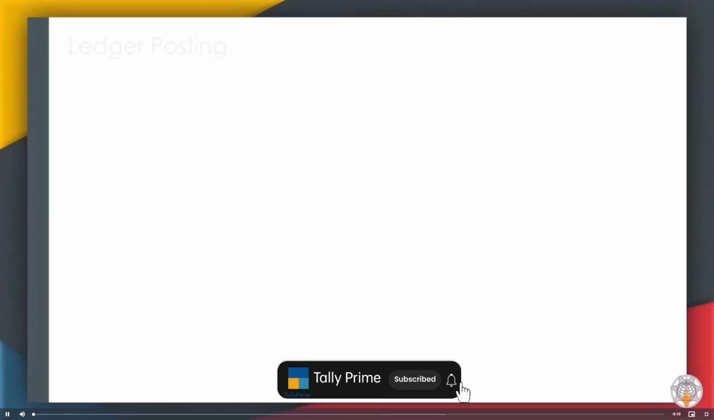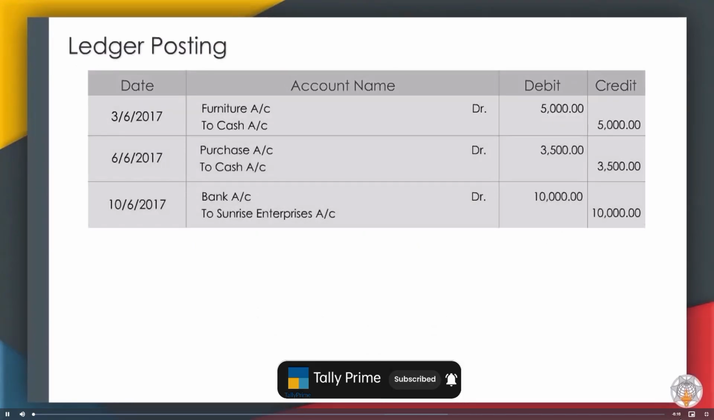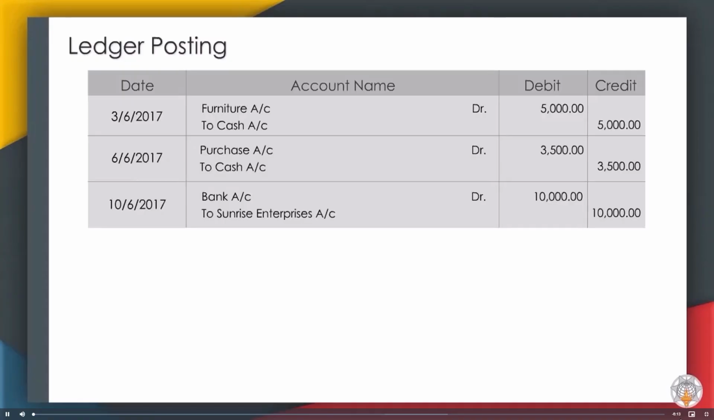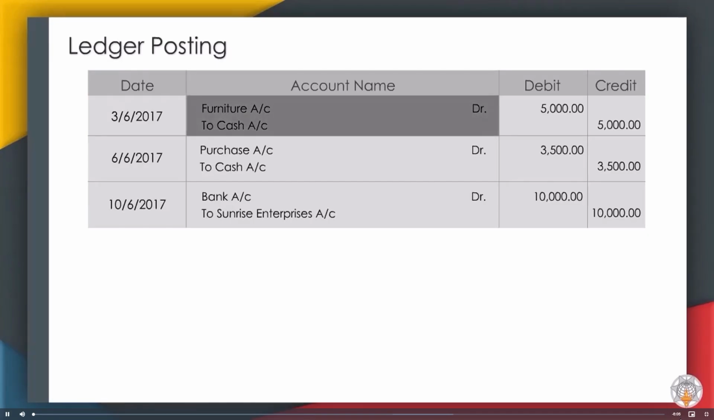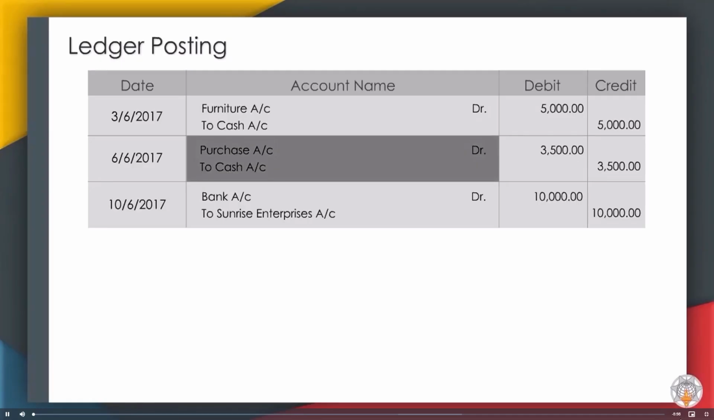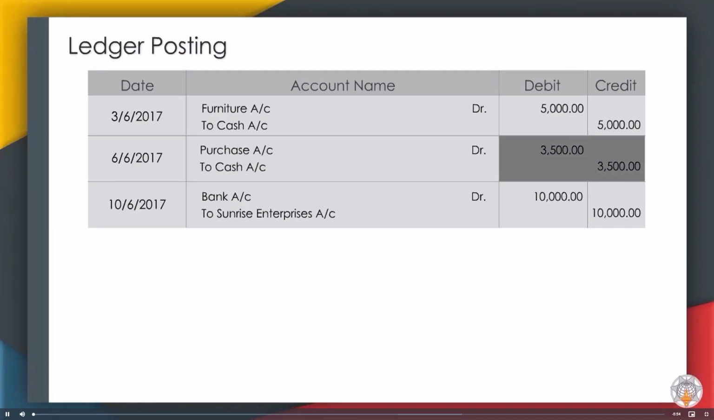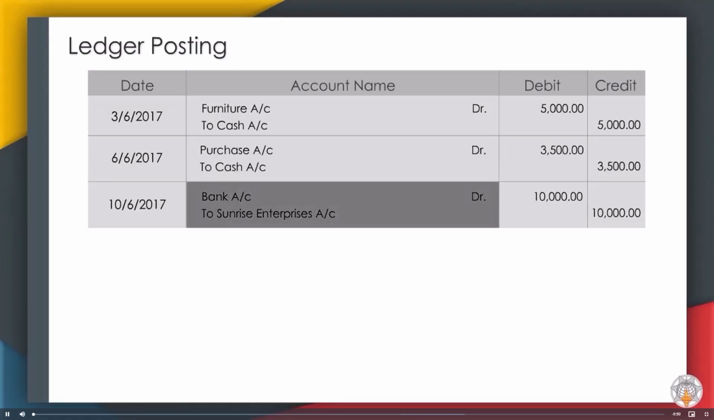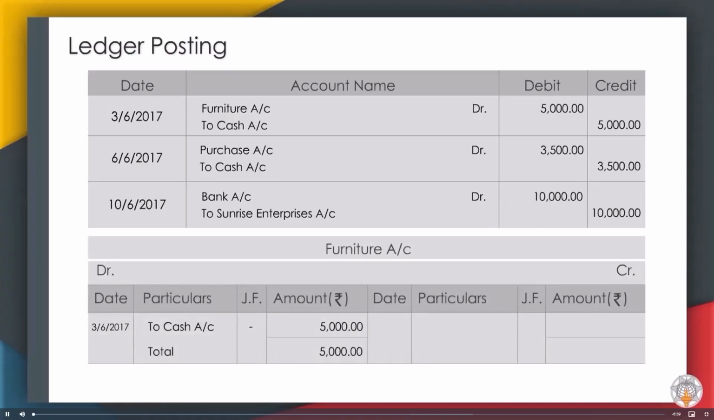Ledger posting. Posting these entries in respective ledgers. Let us post the previous journal entries in the respective ledger accounts. We have furniture account debit to cash account credit, amount is 5,000. Purchase account debit to cash account credit, amount is 3,500. Bank account debit to Sunrise Enterprises account credit, amount is 10,000. First, post furniture account entry.